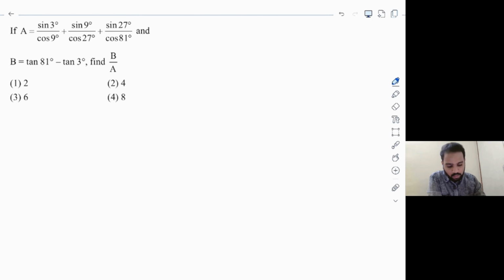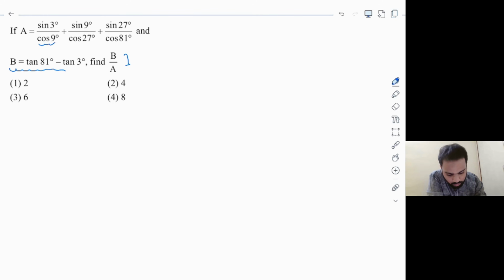The first thing we have to notice here is we have sin 3 degrees divided by cos 9 degrees, plus sin 9 degrees divided by cos 27 degrees, plus sin 27 degrees divided by cos 81 degrees, equal to A, and there is a value of B given to you, and we have to find the value of B by A. The students who have already solved this question in the PYQ book will definitely solve it within a minute because it's a direct answer if you remember the formula. So no problem. Let us see this again, and we always have scope for improvement, right? So let us do that.